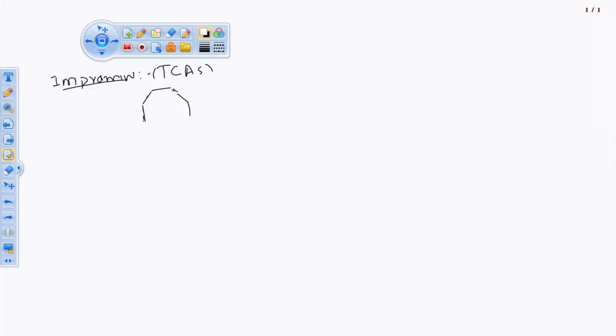Structure I am writing: this has a 7-membered ring as a benzodiazepine with 1 nitrogen atom here, then 2 benzene rings connected to this 7-membered ring.